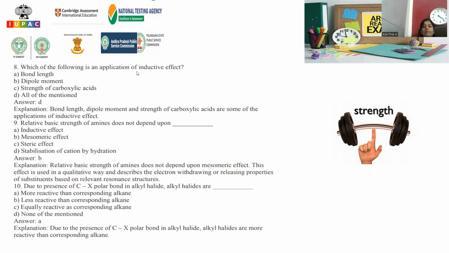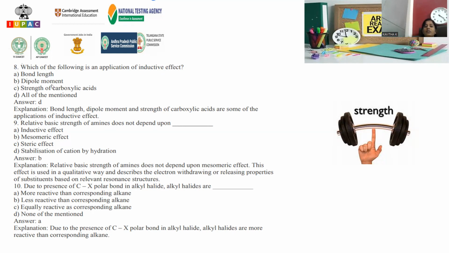Which of the following is an application of inductive effect? Inductive effect is used in measuring bond length. How can you measure the bond length with the help of inductive effect? If inductive effect is not there, bond length is as usual what is practically expected, and it remains the same. Whenever inductive effect operates, bond elongation is possible, right? And bond displacement is possible, so bond length is affected by inductive effect.